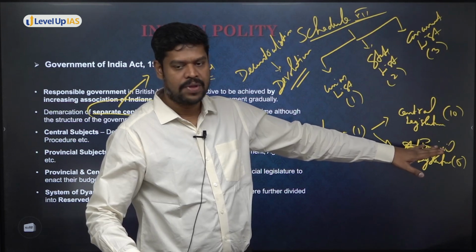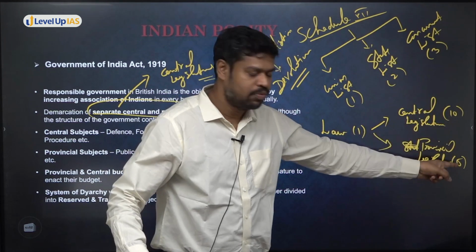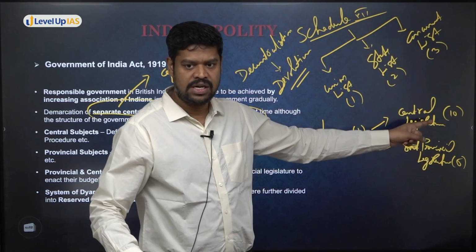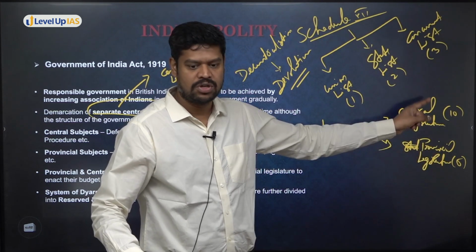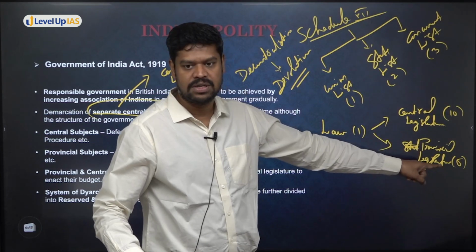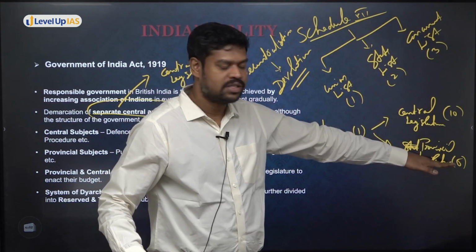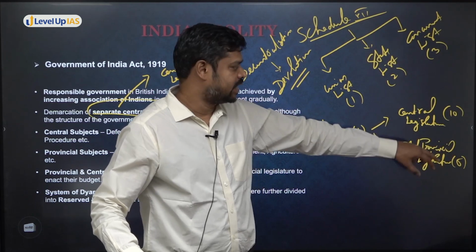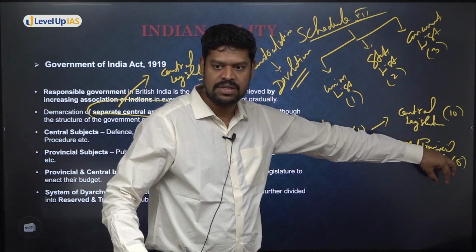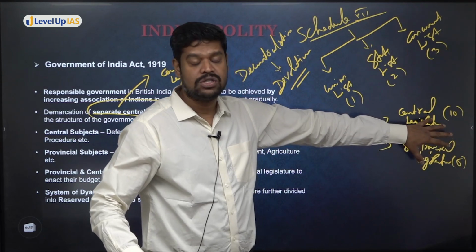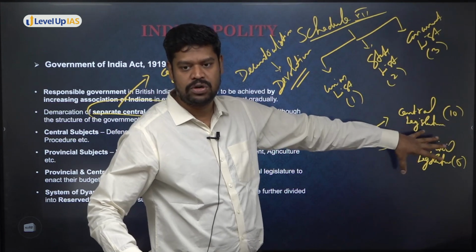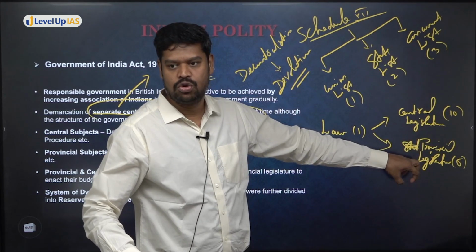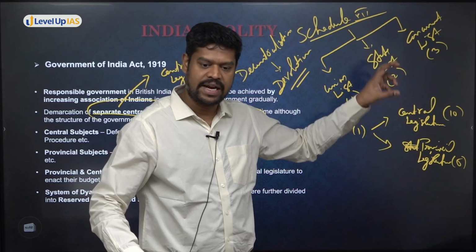Now, is it possible for the central legislature to make laws on these areas? Unless and until it is provided in the law, it is not possible, because the law itself is saying these are all your subject matters. Let us assume the law does not give the central legislature power to make laws on these areas. That means who will have the exclusive power? Provincial. Can the central legislature take away these powers? If it is explicitly mentioned, it is not possible. That means this is an example of what is called decentralization. The power is decentralized and it is given to whom? It is given to the provinces directly in the law.